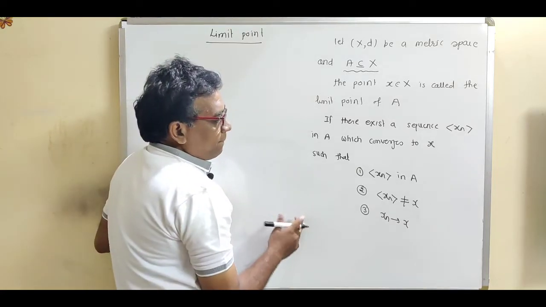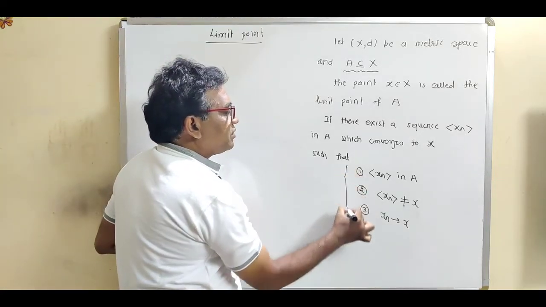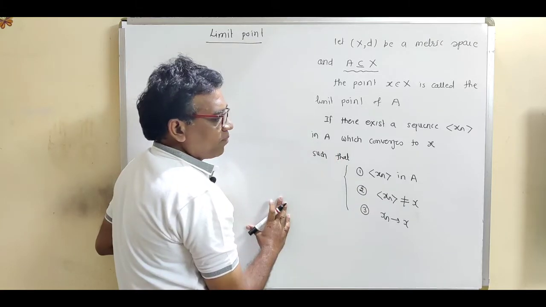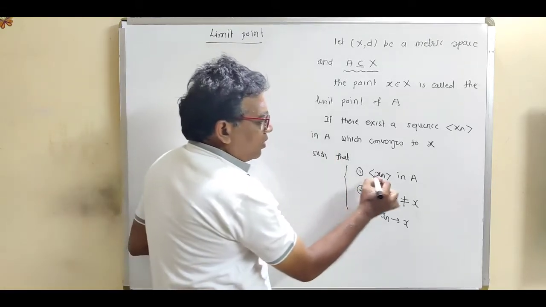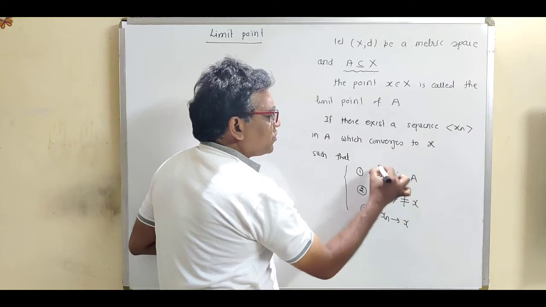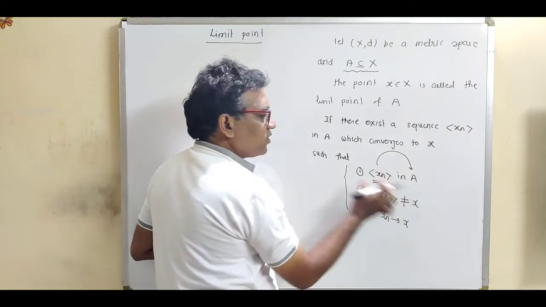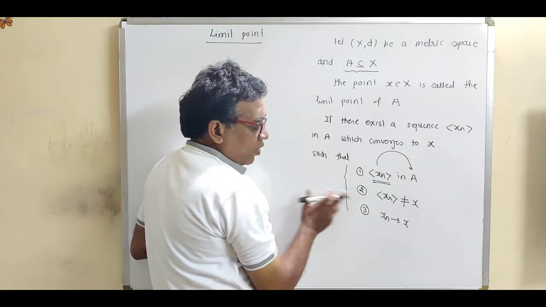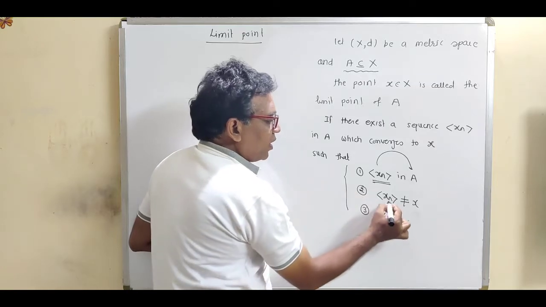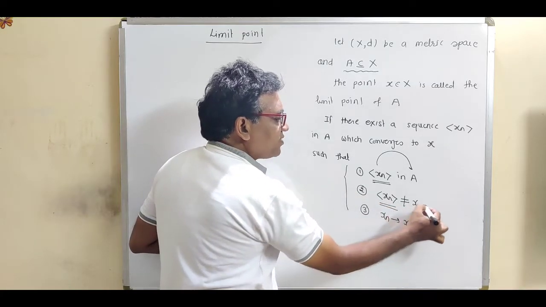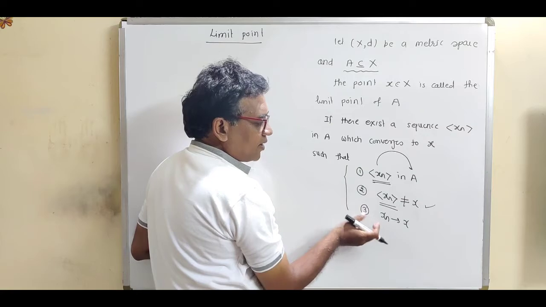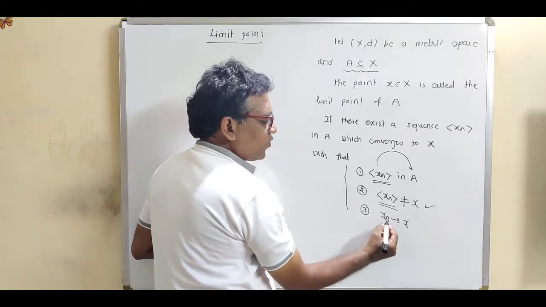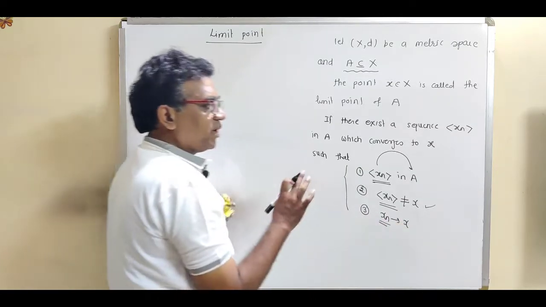Now see, there are three conditions for this definition. All the points of the sequence should be present in A. This is the first condition. What is the second condition? None of the terms of the sequence is equal to x. And this is the third condition: this sequence xn converges to x.